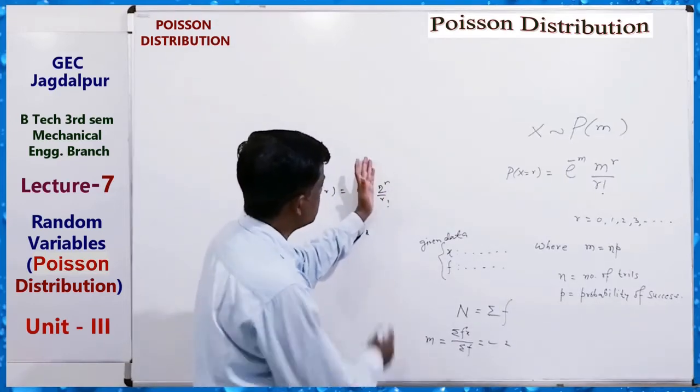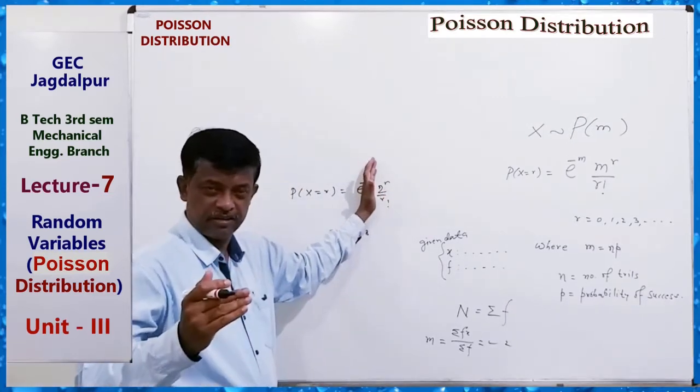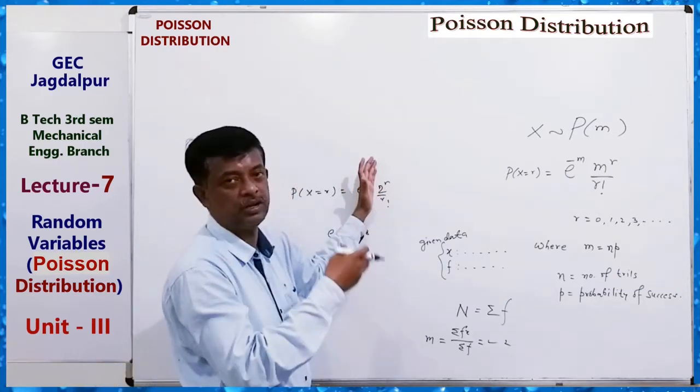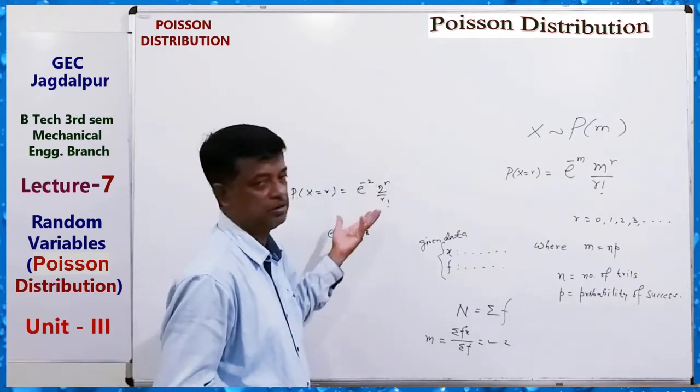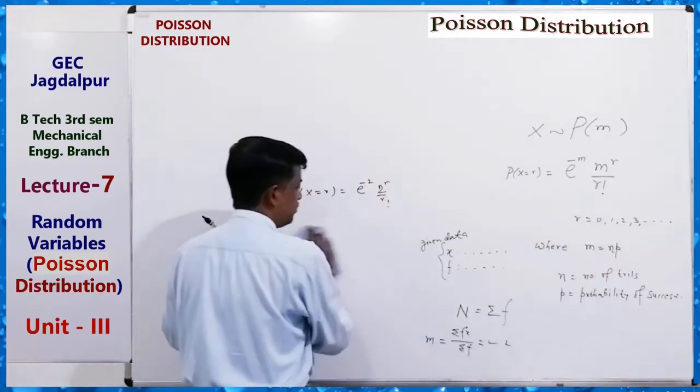Now this is a series for values of r equal to 0, 1, 2 and so on, so we can solve it. So m can be found by this.